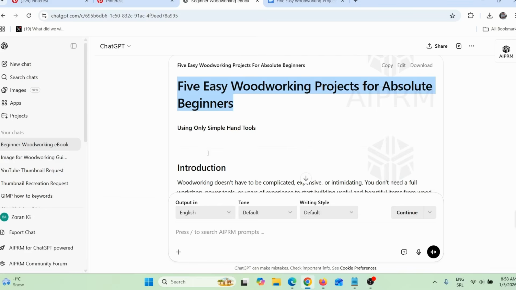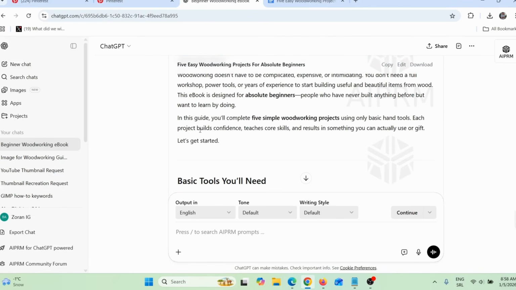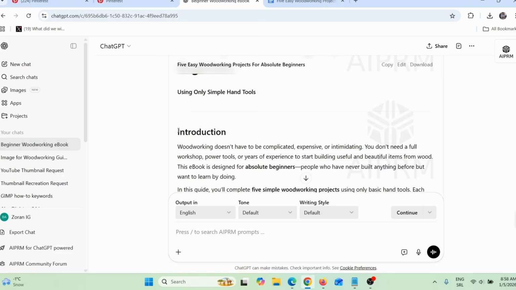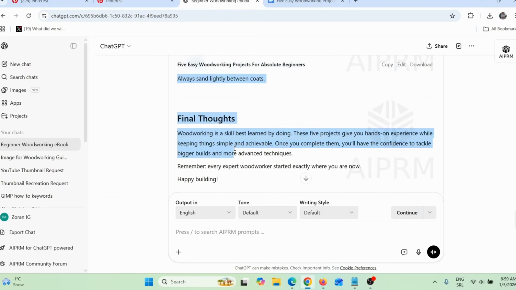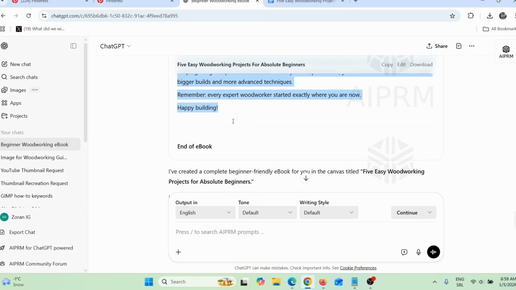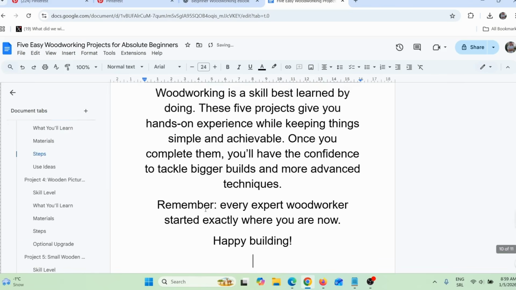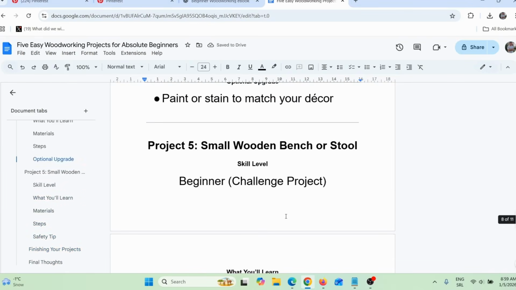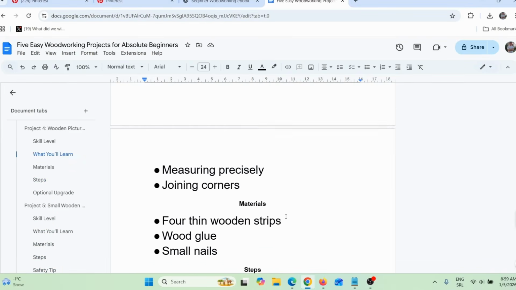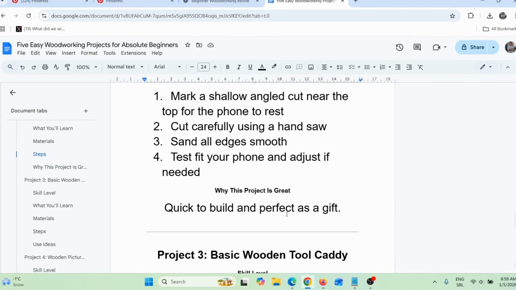So I will go back here on ChatGPT and I will simply copy this entire article, this entire ebook. Okay, so let me just select everything. Okay, and I will copy this, go back here and paste that here. And here you can see how this looks. Of course, I would format this much better so it looks more readable, but let's just leave it like this. Now, this is the first option.